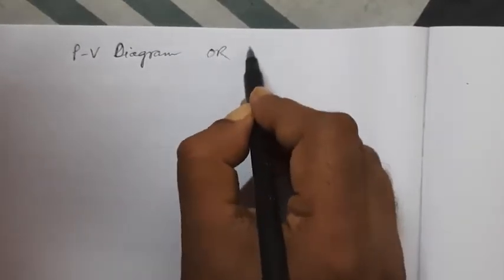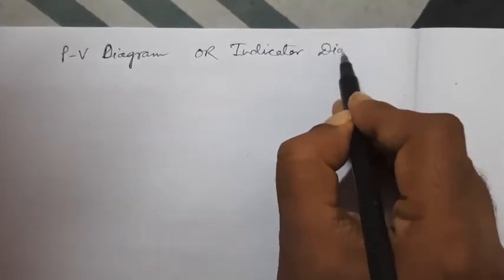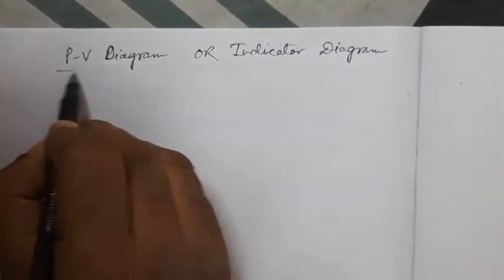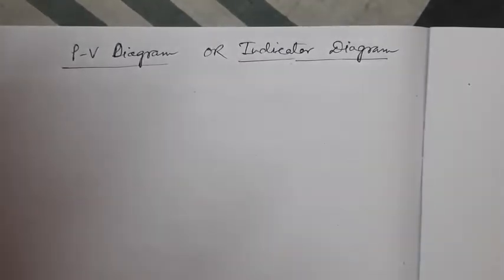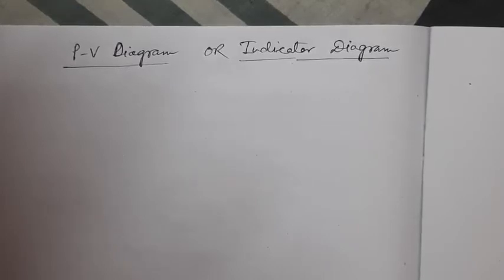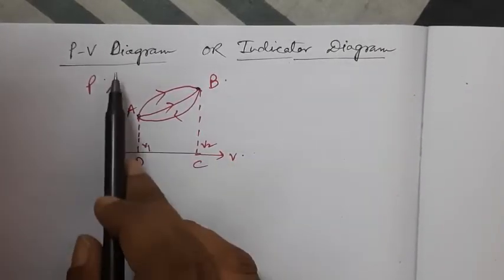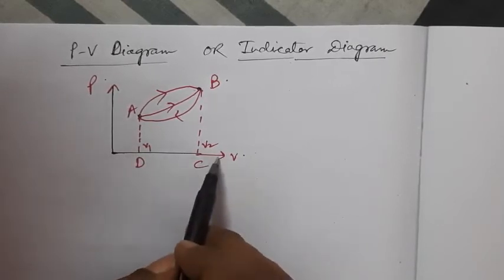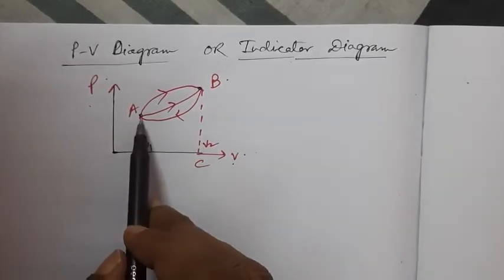PV diagram, or they are termed as indicator diagram. This is a very important part and has to be understood very well, because diagrammatical questions are asked in the competitive examinations. Pressure and volume diagram. I have drawn a diagram with the x-axis containing volume and the y-axis containing pressure. Now, what is a point?